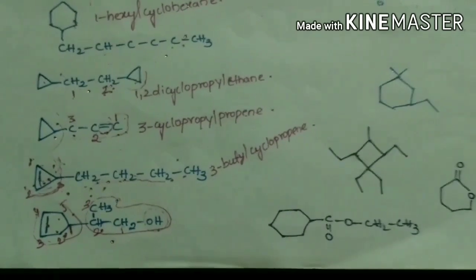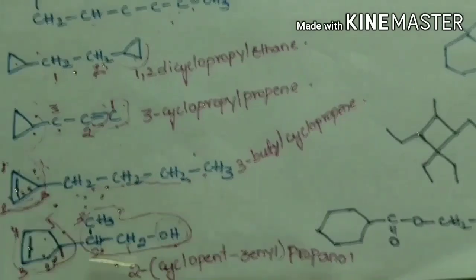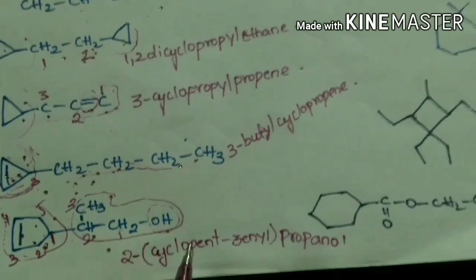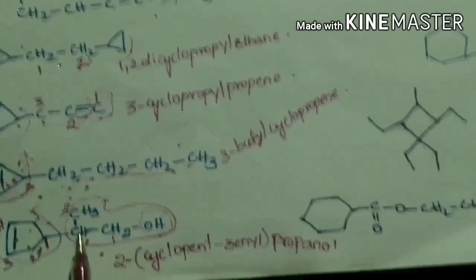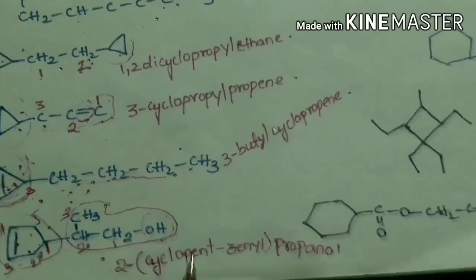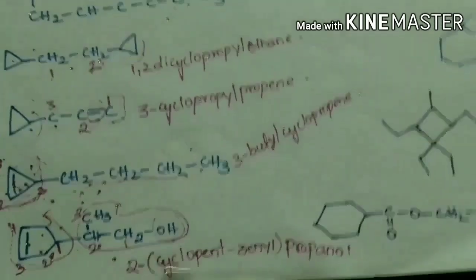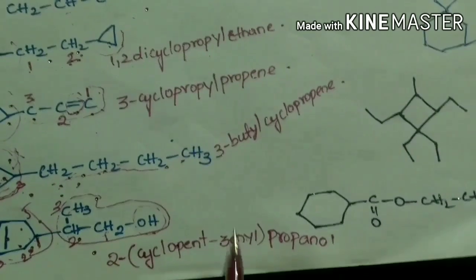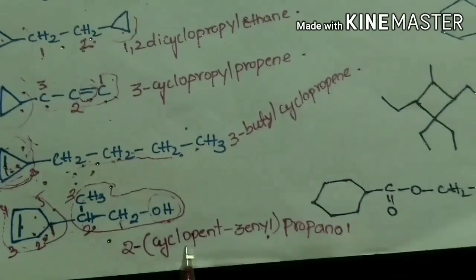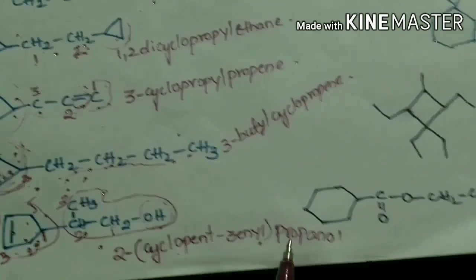This cyclic substituent is a complex substituent, so its name should be indicated in brackets. This can be written as 2, as it is substituted at the second position of the main chain. So 2-(cyclopent-3-enyl), where 3-en is indicated as it is part of a substituent. So 2-(cyclopent-3-enyl) propanol.